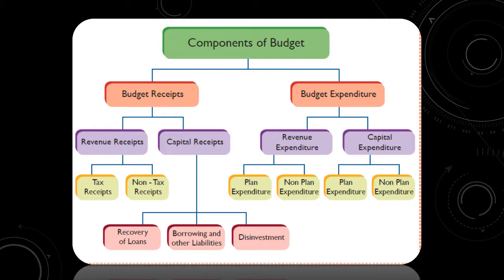See the budget expenditure. It is divided into two: revenue expenditure and capital expenditure. Revenue expenditure is further divided into plan expenditure and non-plan expenditure. Capital expenditure is further divided into plan expenditure and non-plan expenditure. We will be seeing all these concepts in detail in the oncoming slides.